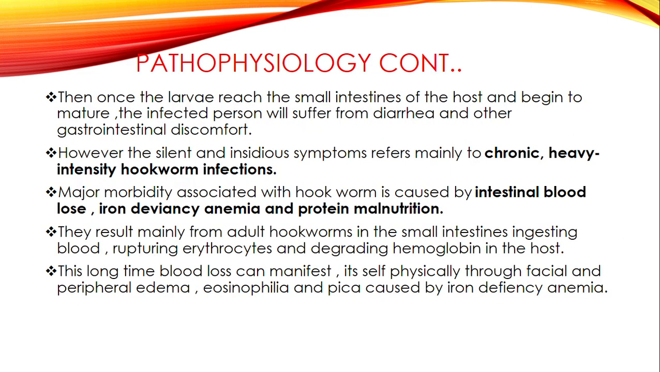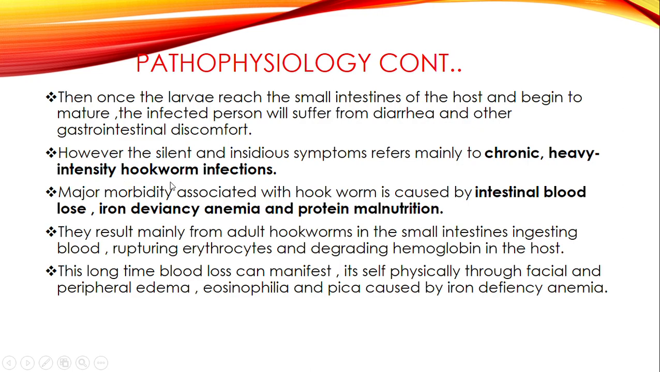So we'll continue. Then once the larva reaches the small intestines of the host and begins to mature, the infected person will suffer from diarrhea and other gastrointestinal discomfort. So now that the larva is in the GIT, they'll start irritating and causing inflammation of the GIT. As a result, this person will have diarrhea, abdominal pains, and all those signs which are caused by inflammation of the GIT. However, the silent and insidious symptoms refer mainly to the chronic